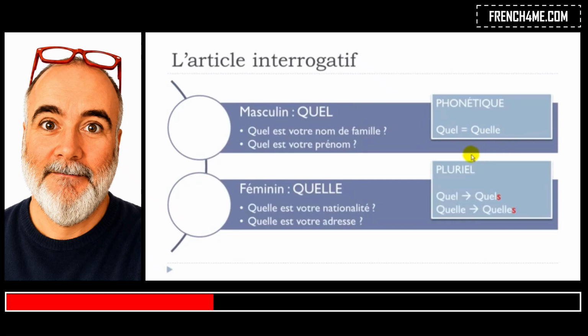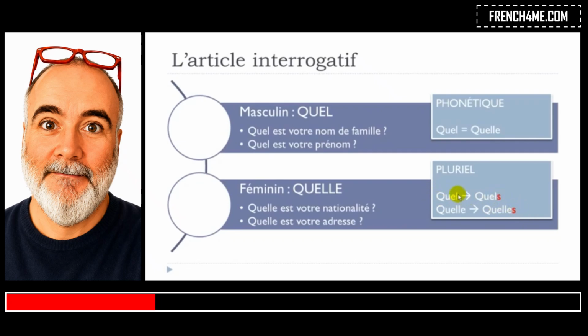And then the second thing that you've got to remember, of course, you can basically accord these articles with the word they are connected to. So it does mean that if the word is at the plural form, then you will have to put the plural form. The rule in French, if you remember correctly from the previous lessons we've been doing, is to put this final S at the end of the words to put the plural.